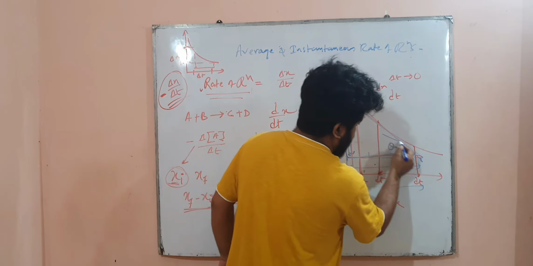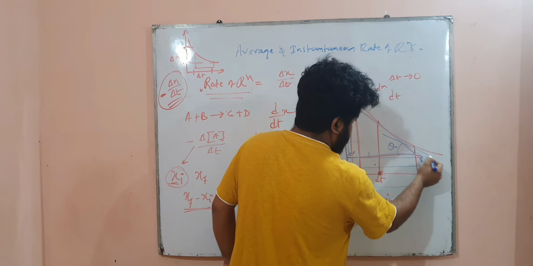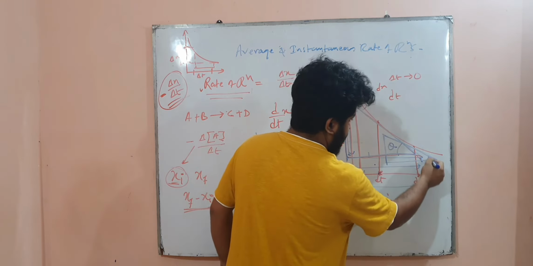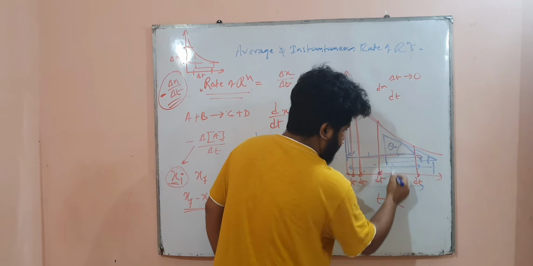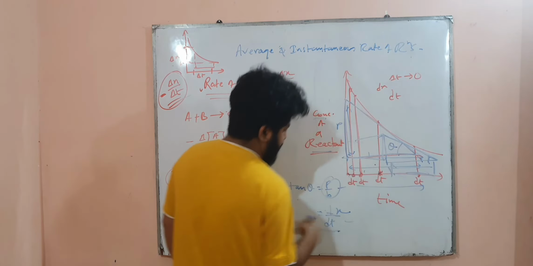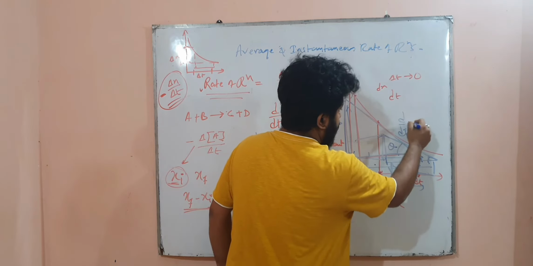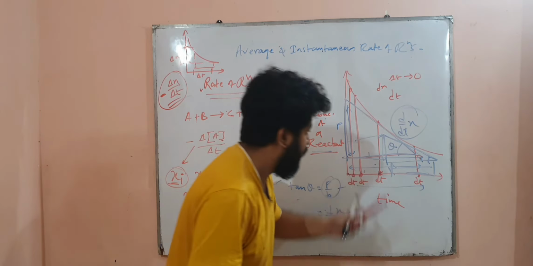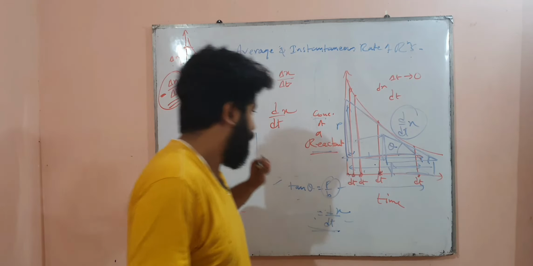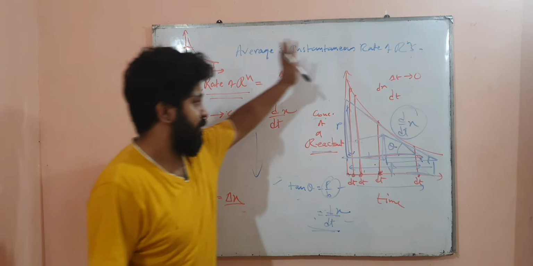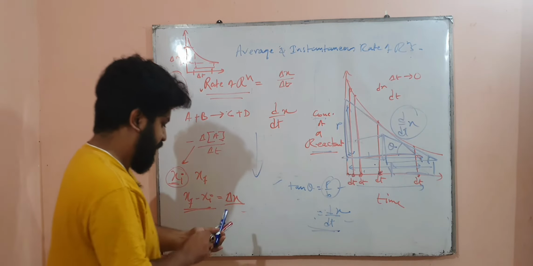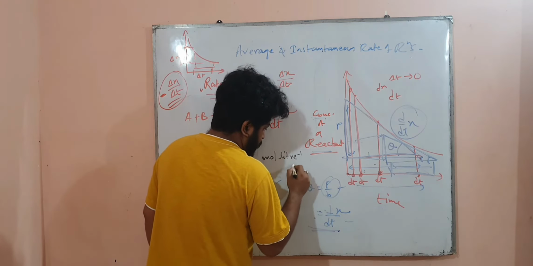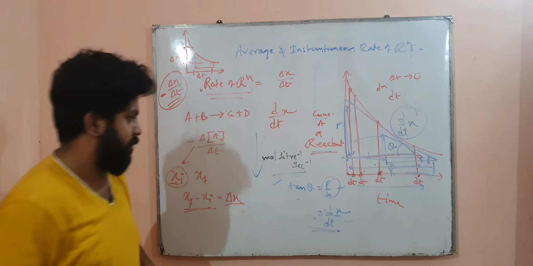In this case you will get a different theta. You just have to draw the tangent and just match it. You will get a different theta. And in this case, see the change in del t, see the change in del x, and just divide it, and that is d/dt of x. Finding out the slope is d/dt of x. I hope that you have understood this particular concept. So that is the average and instantaneous rate, found out obviously in the units mole per liter per second. I hope that you understand this.